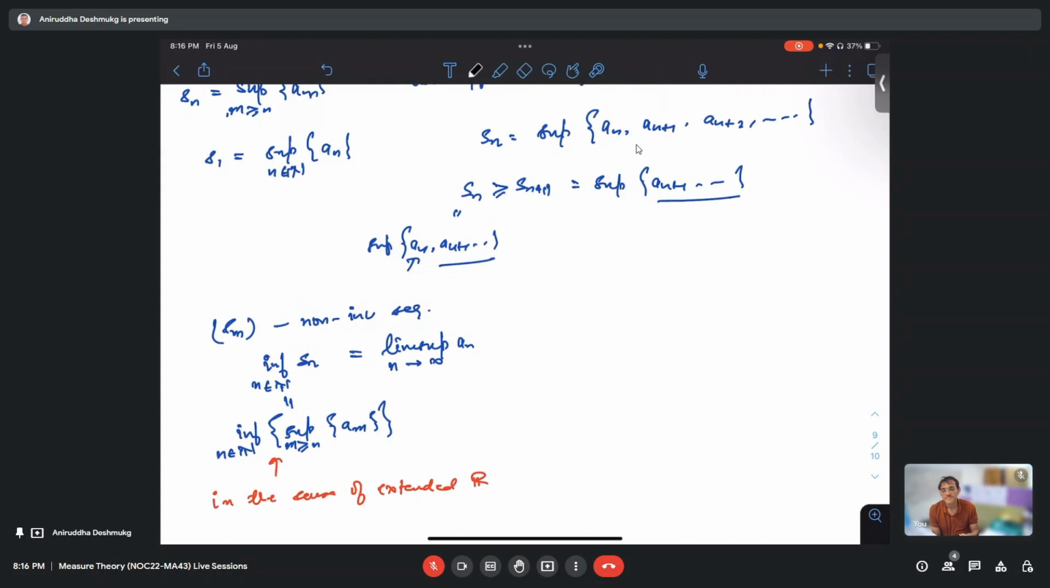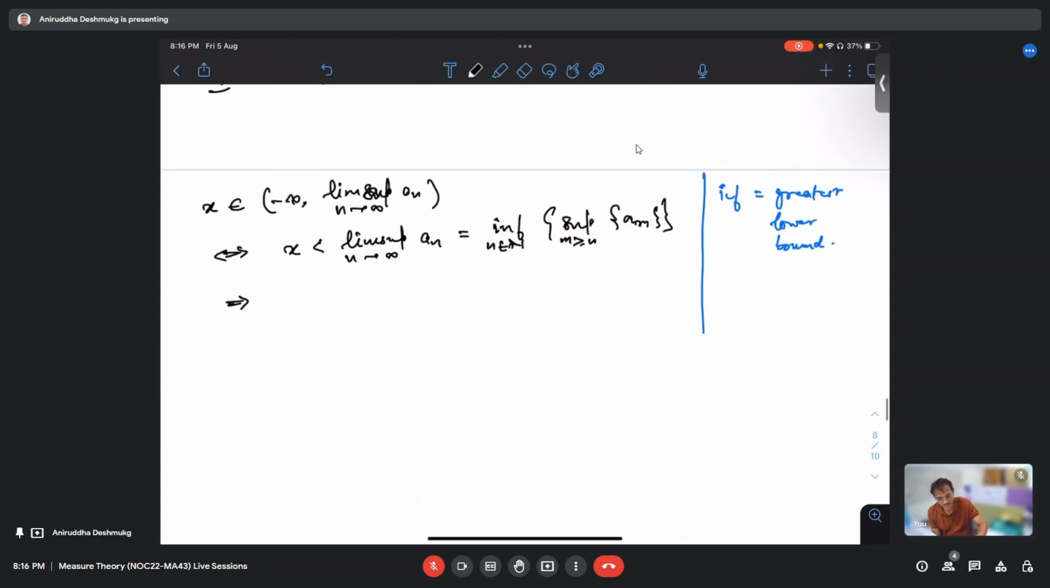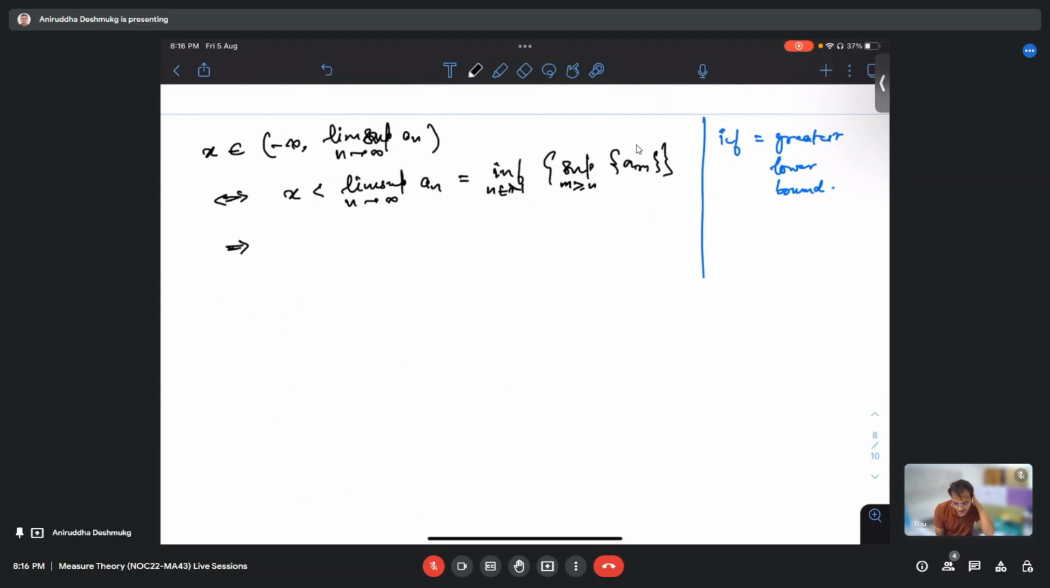Yes, understood. So let us go back. Okay, so now what we have? See, infimum is the greatest lower bound, and x is smaller than the greatest lower bound. So can I say that x is a lower bound? Yes, sir. Yes, right. So that means for each n, x is less than or equal to, or in fact, x is strictly less than the supremum over m bigger than or equal to n of am.